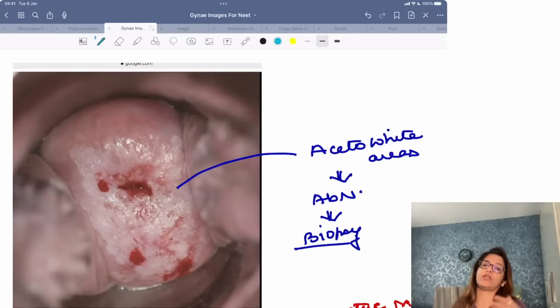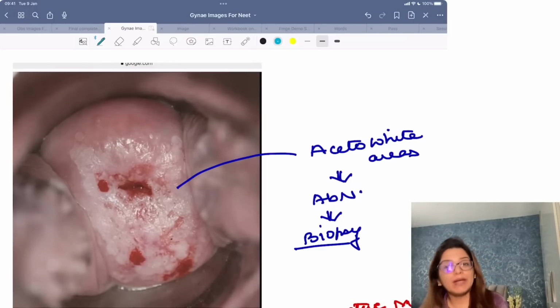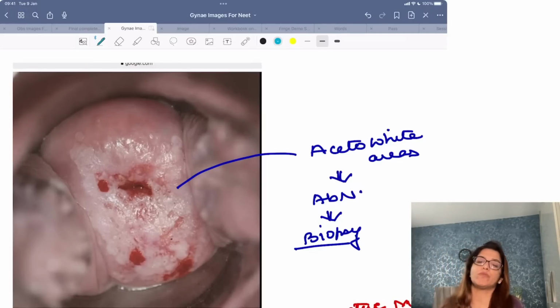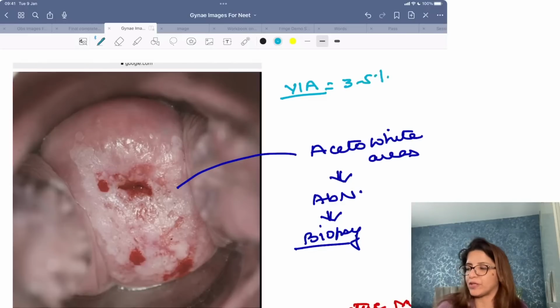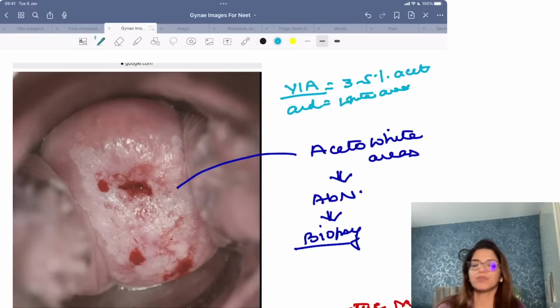And when I told you that when you are doing colposcopy, you apply 3 to 5% acetic acid, and from aceto white area you have to take the biopsy. So these are the areas from where you have to take the biopsy. Please remember, same is the principle with VIA. In VIA, it's the same thing. In VIA also you apply 3 to 5% acetic acid, and you take biopsy from the white areas, right?